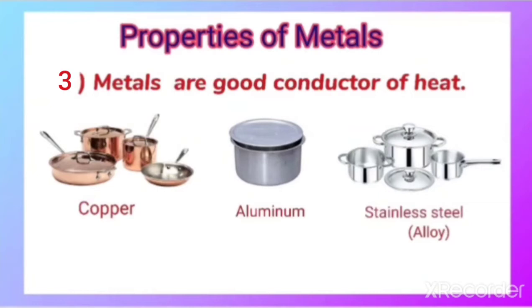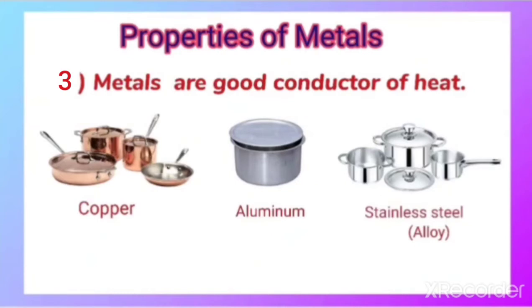Being a good conductor of heat means it allows the heat to pass from one end to the other end. Such materials allow the heat to pass through them. A very good example is the copper utensils which we use at home. Aluminium is quite familiar, but nowadays the alloy, stainless steel, has taken a very important role in utensils. Stainless steel is an alloy. It's not a metal, but it is a mixture of metals.